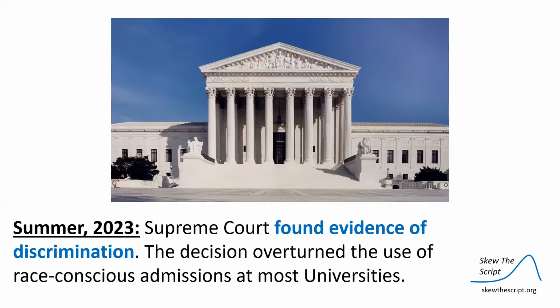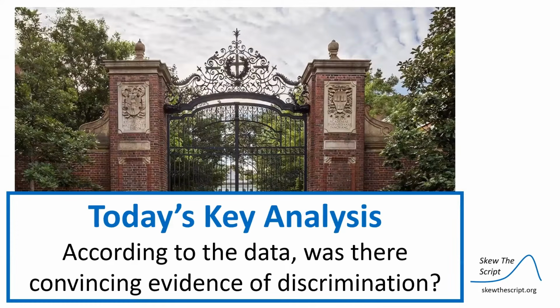By 2023, the case made its way all the way to the Supreme Court, where the court found evidence of discrimination. This decision from the Supreme Court overturned the use of race-conscious admissions, also known as affirmative action, at most universities across the United States. So in today's key analysis, we're going to look back at that 2018 publicly released data and see if we find evidence in line with the Supreme Court's decision. In other words, according to the data, was there convincing evidence of racial discrimination at Harvard?